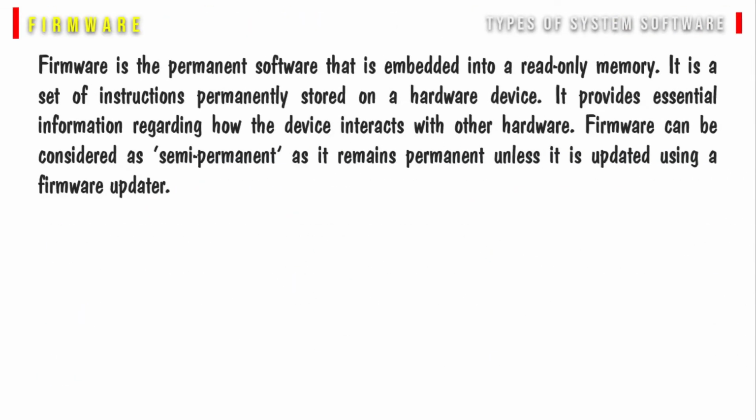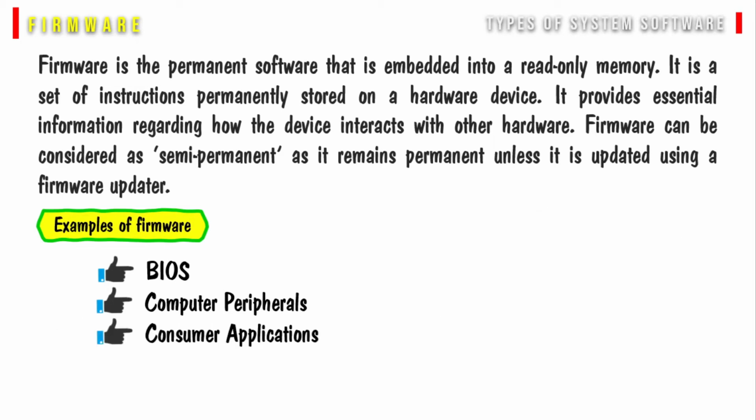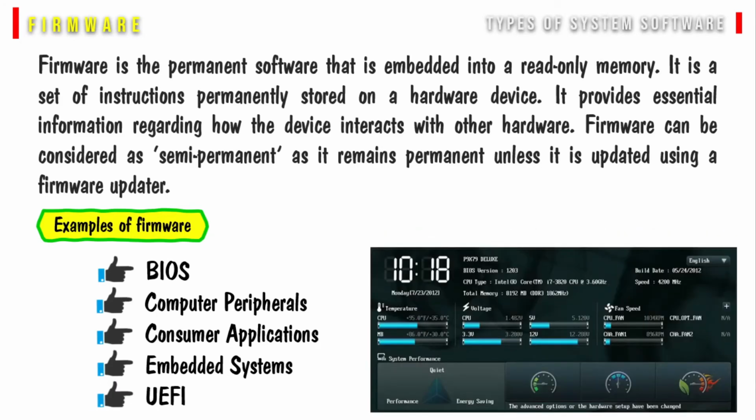Firmware is the permanent software that is embedded into a read-only memory. It is a set of instructions permanently stored on a hardware device. It provides essential information regarding how the device interacts with other hardware. Firmware can be considered as semi-permanent as it remains permanent unless it is updated using a firmware updater. Some examples of firmware are BIOS, computer peripherals, consumer applications, embedded system, UEFI, that is Unified Extensible Firmware Interface.